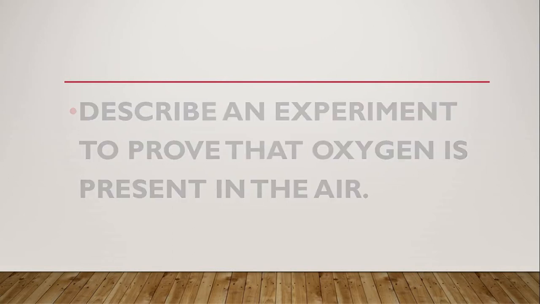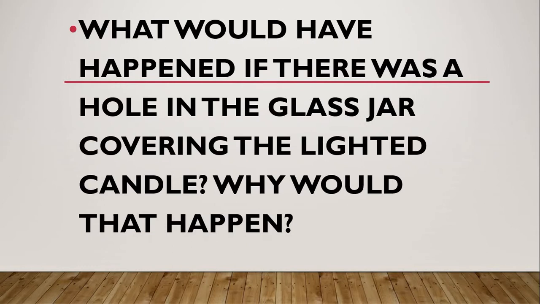Fourth question. What would have happened if there was a hole in the glass jar covering the lighted candle? Why would that happen?